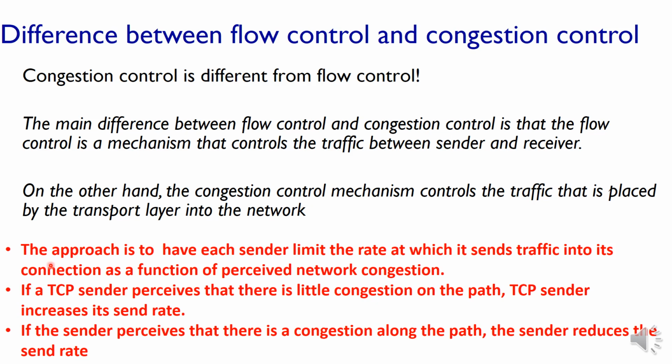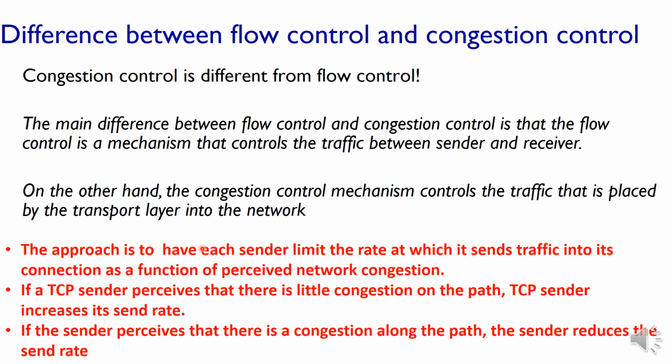Here we can see the difference between flow control and congestion control. Congestion control is different from flow control. The main difference is that flow control is a mechanism that controls the traffic between the sender and the receiver, that is, between neighboring devices. On the other hand, congestion control controls the traffic that is placed from the transport layer into the network layer. That is, congestion occurs at the network layer devices.